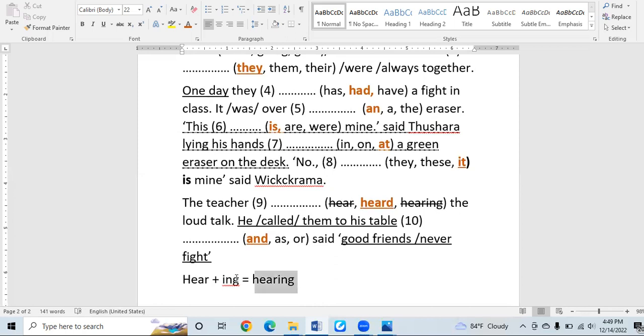Here I have given how the gerund forms. One part is the verb, another part is ing. So whenever you combine these two together, the new word is hearing. This word basically belongs to verbal nouns, or else gerunds. These verbal nouns or gerunds can be used as a noun, not as a verb. If you use these gerunds as a verb, there should be auxiliary verbs available in front of the blank.